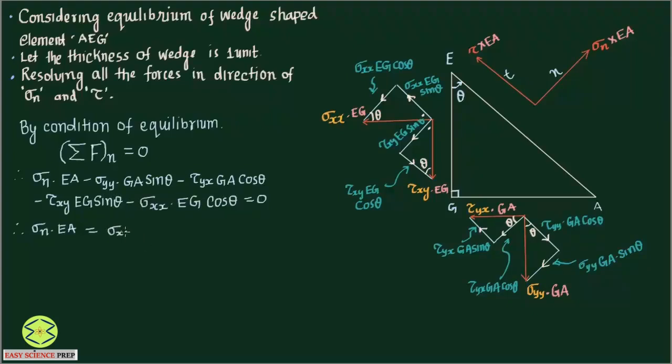So sigma xx Eg cos theta plus sigma yy GA sine theta, and you know that tau xy equals tau yx. We already know that since tau xy equals tau yx, both are equal, both are complementary stresses to each other, so both values are equal.